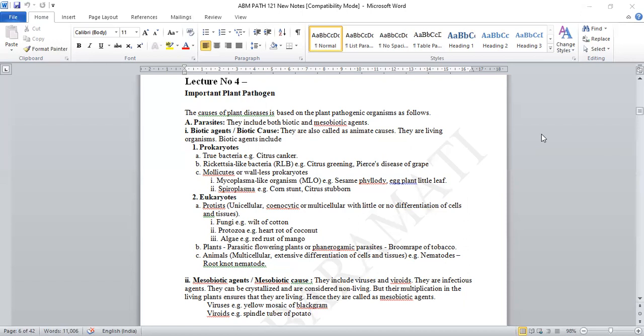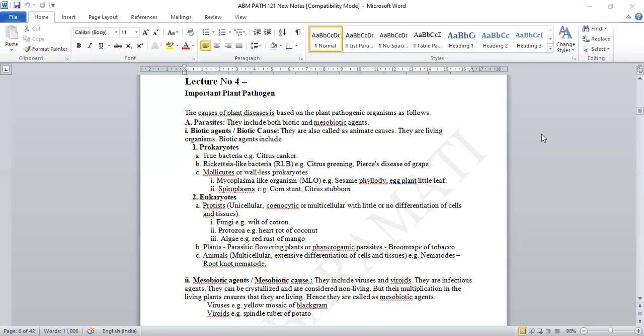And the animals which come under this category, that is protist: multicellular with extensive differentiation of cells and tissues. The example is nematodes, and the disease categorized under this is root knot nematode. So nematode also comes under the eukaryote groups, and directly the Animalia group, animals.